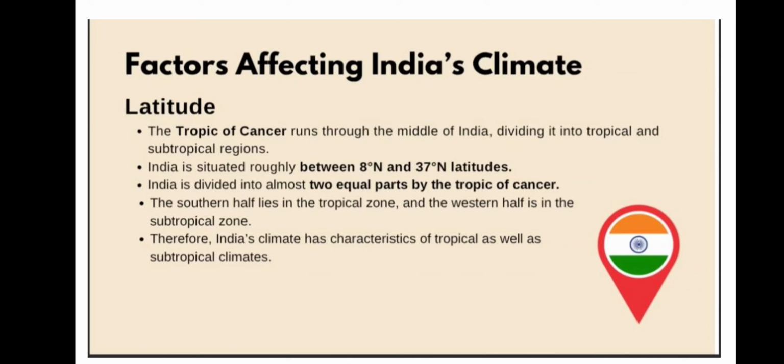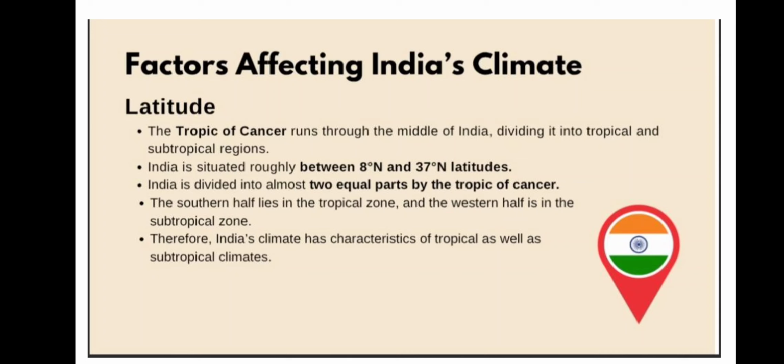India is situated roughly in the northern and eastern hemisphere, so all the latitudes will be in N, and all the longitudes will be shown with the letter E.